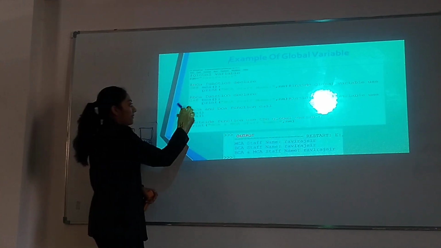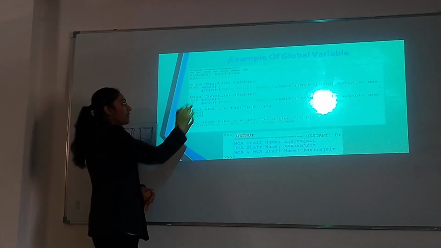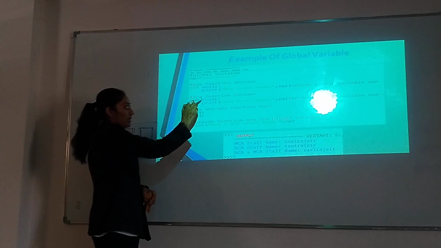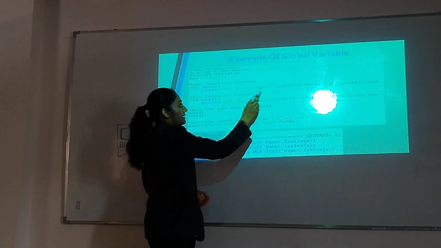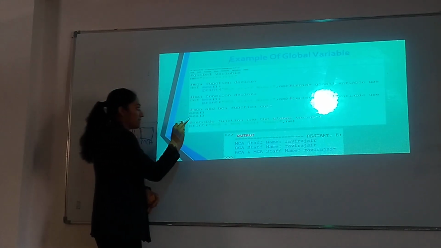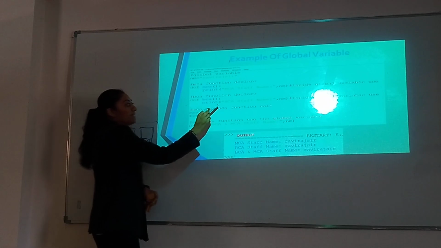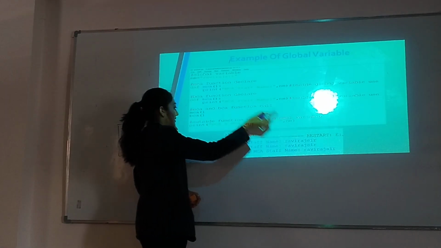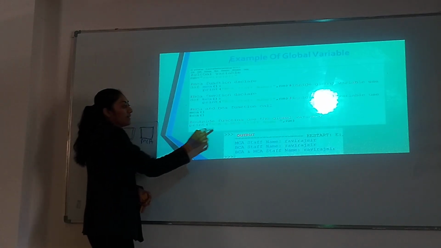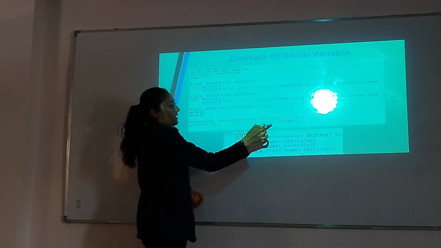Output. When the MCA function is called, this part is executed. So it prints the message, MCA staff name, Raviraj. Then the BCA function is called and prints the message, BCA staff name, Raviraj. Then after this, the last line is executed, printing the message, BCA and MCA staff name, Raviraj.